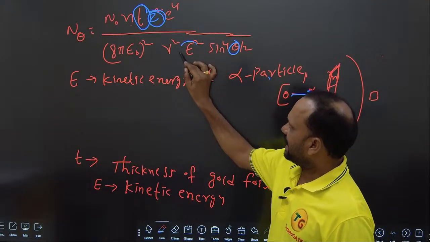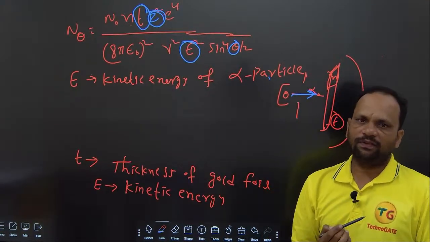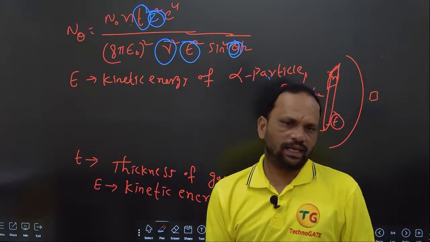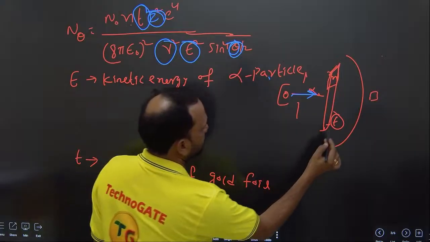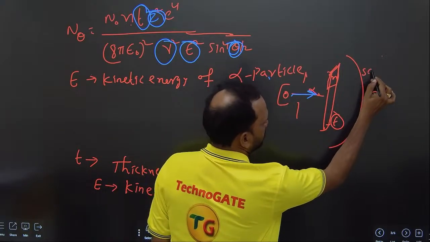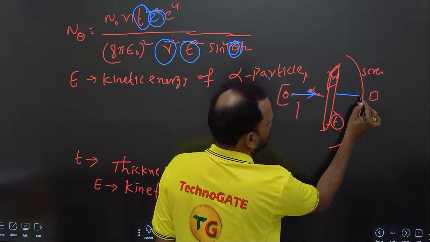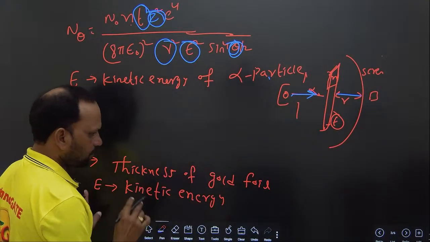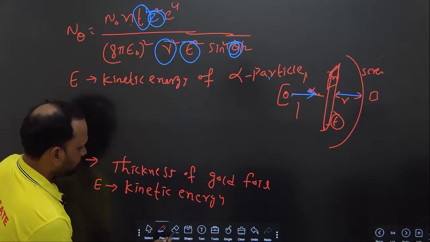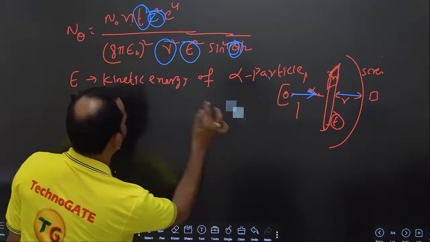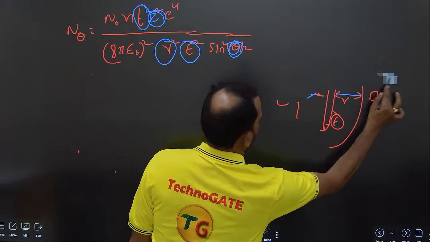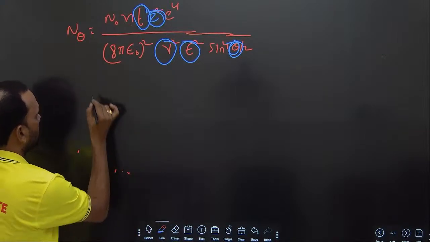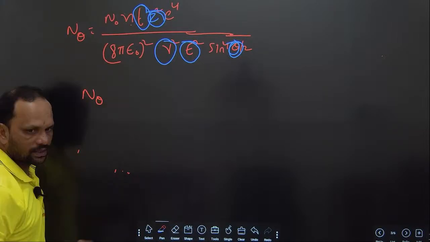Next, E is the kinetic energy of the alpha particle. Theta is the scattering angle. So what is r? r is the distance between the screen and the gold foil. This is the screen and the gold foil. This is the r. From this formula, we can say that N theta, the number of alpha particles, it's an important formula.